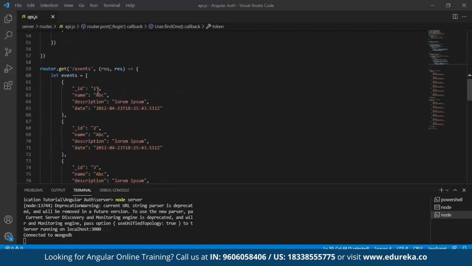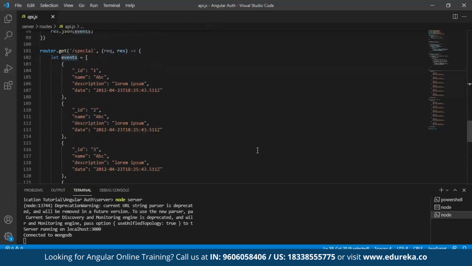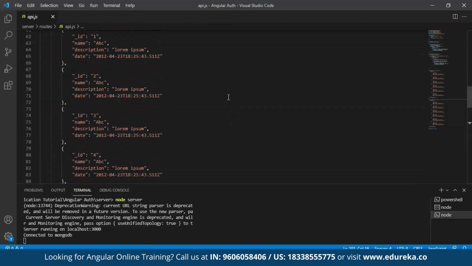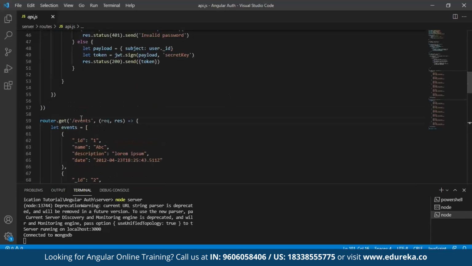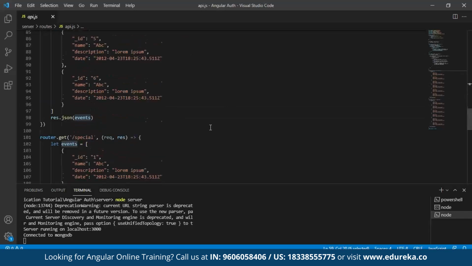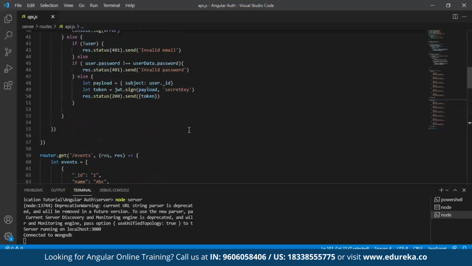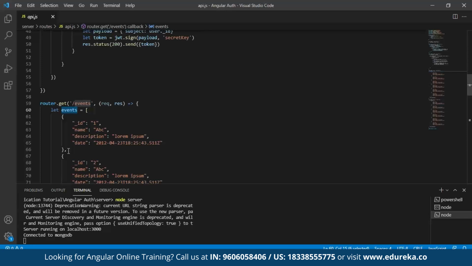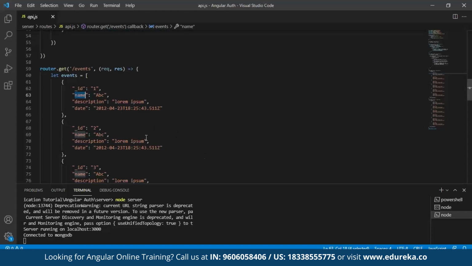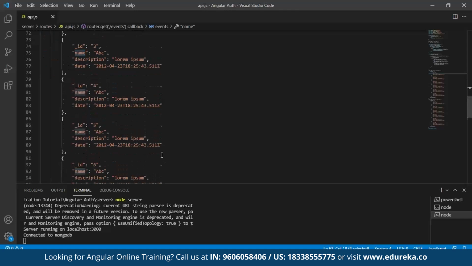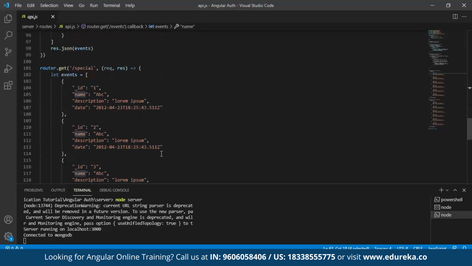Now for that, we need to create the Events API and similarly the Special API. As you saw in my front end, I created events for normal users and special for logged in or registered users. Here, I've just used an array of elements. Now, this is the ID, name, description and date. Similarly, I've just copied all the particular details for every user. So I've used 6 users here.